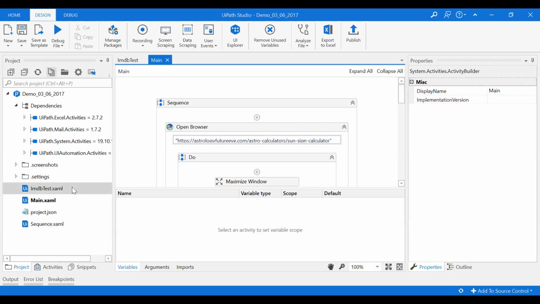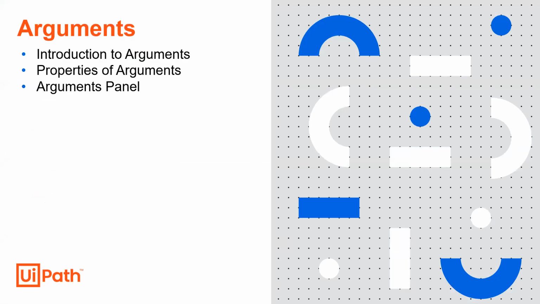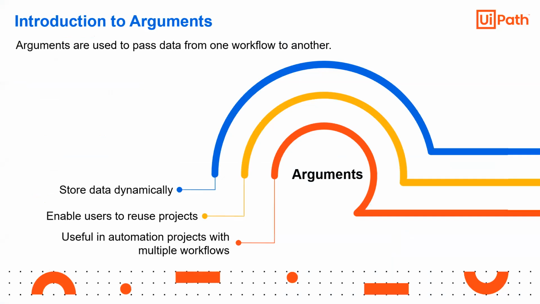In those cases, the simple variables are not going to work. So for those cases, we need to use arguments. Arguments are used to pass the data from one workflow to another. These are called workflows. This can be a sequence, a flowchart, or a state machine. So these arguments are used to pass the data from one workflow to another.